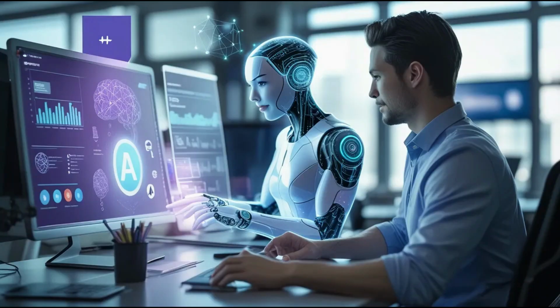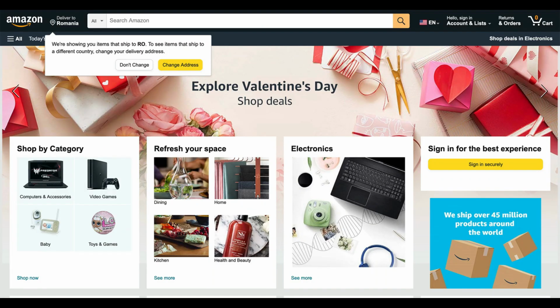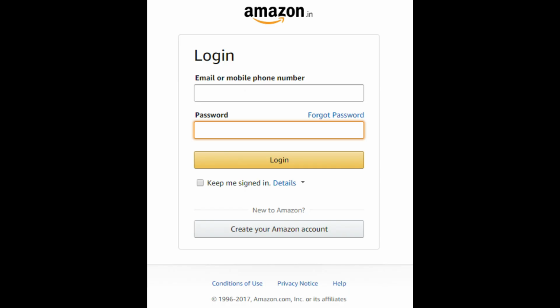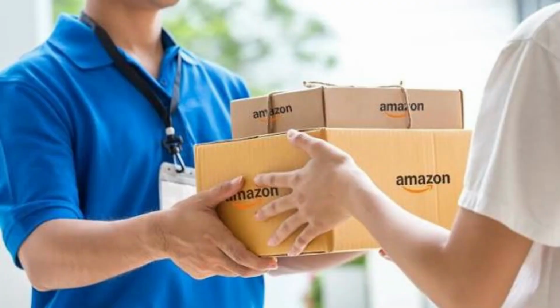After everything we've discussed, you might be wondering, can AI completely replace traditional software? The short answer is no. Take an online shopping app like Amazon, for example. The login system, payment processing, order management, and inventory tracking all rely on traditional software because these tasks require accuracy and consistency every single time.